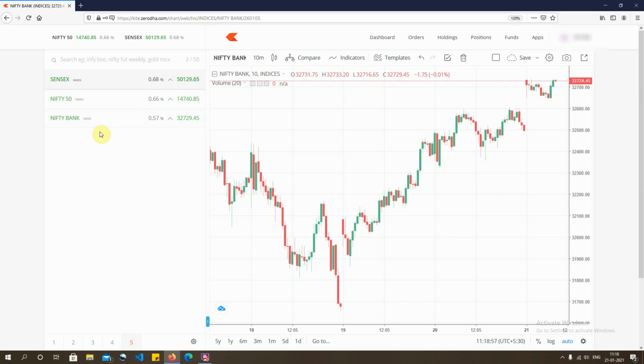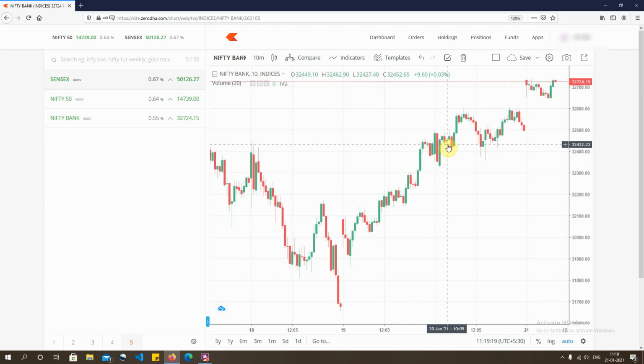You might ask why not Financial Services, which has started to trade. It's a relatively new product in the derivative market, so we'll be focusing our discussion on Nifty and Bank Nifty as underlying assets. Now if we see the current price of Bank Nifty, which is around 32,730, on the right hand side I have a 10-minute chart for the same.